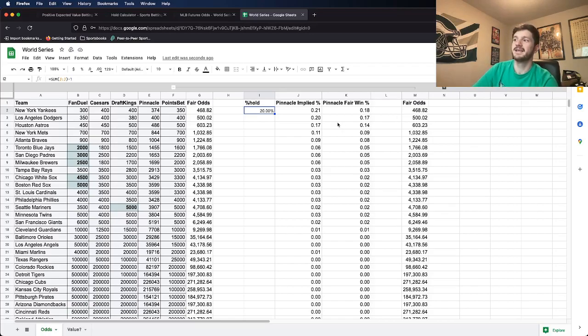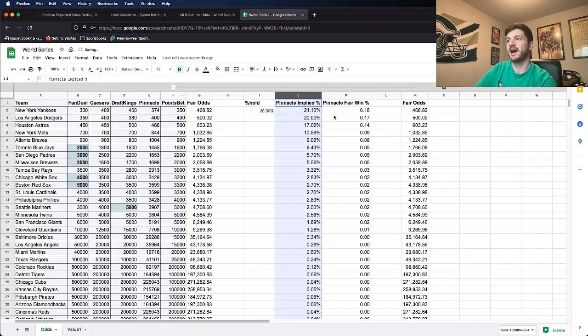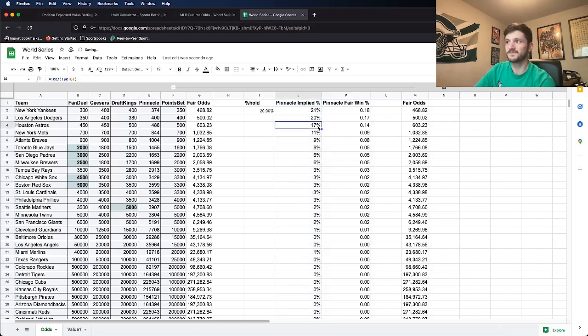We just calculate the implied win percentage of the Pinnacle lines, and that's really easy to do. It's just a formula. You do 100 for 100% divided by 100% plus the Pinnacle line. So basically, to get the percent, you're literally just dividing 100 by the Pinnacle line, then dividing 100 by that number to get the implied odds. If you do that for every single one, you get the implied win percentage for the Yankees of like 21%. The Dodgers are at 20, 17 for the Astros, 11 for the Mets, and so on and so forth.